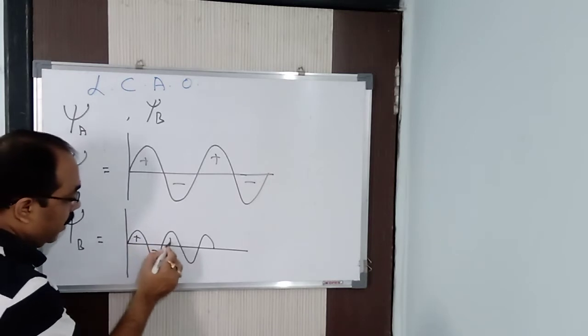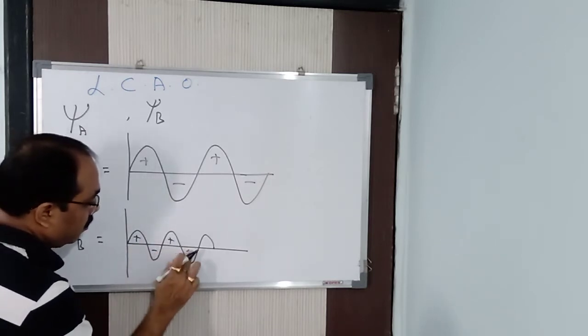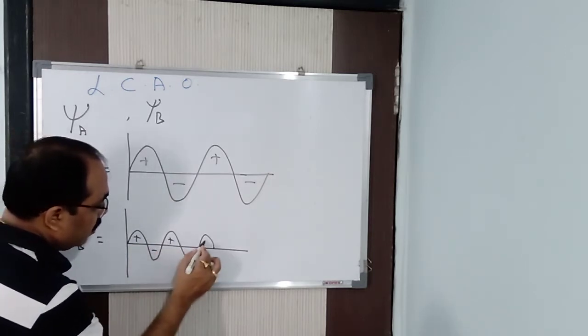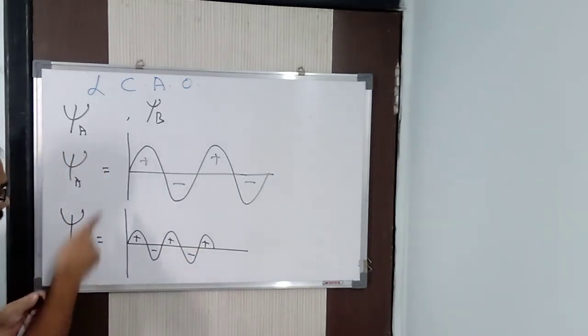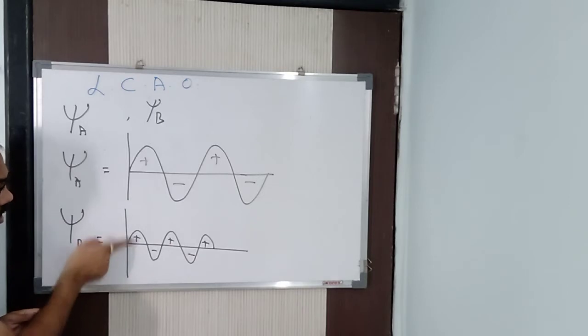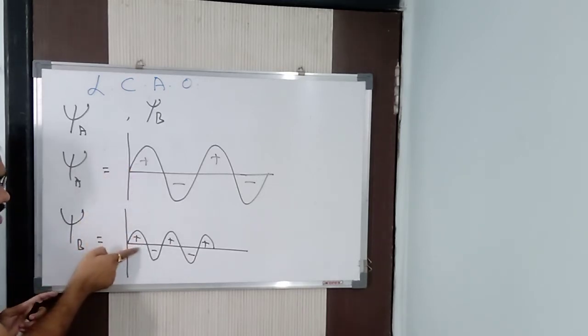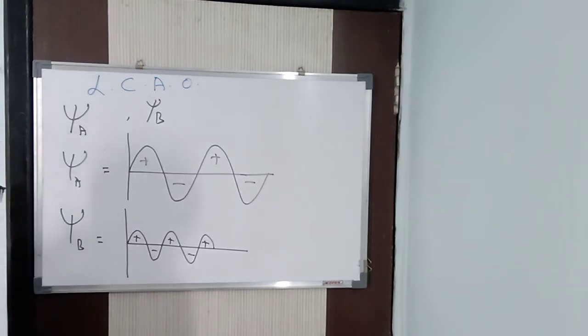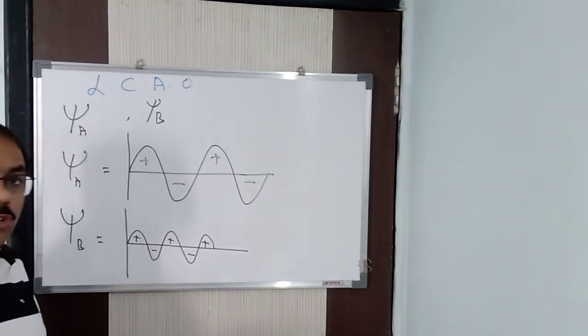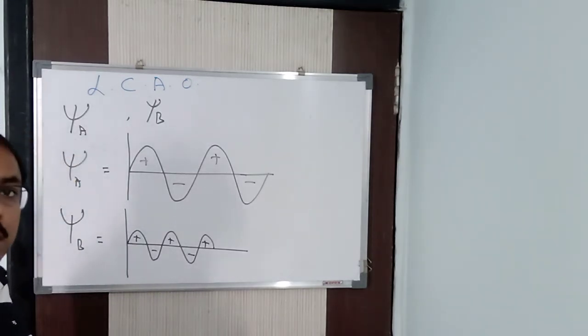So this is minus and this is plus. Now if the two waves are in the same phase, you can see this starts from a crest and this also starts from a crest. Listen carefully. When the two waves are in the same phase and they come closer to each other, then constructive interference takes place.